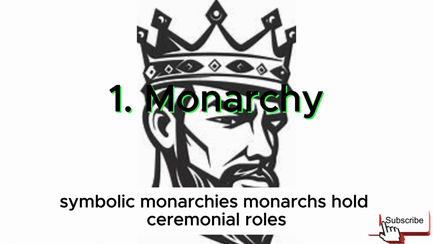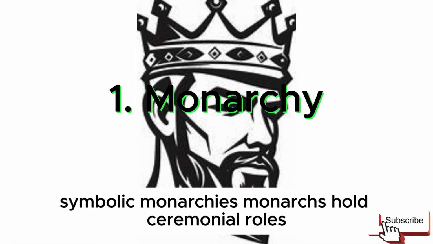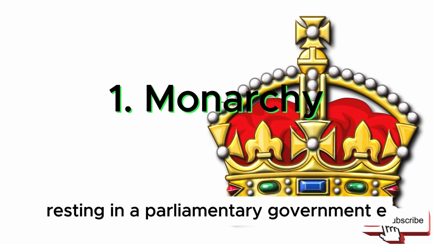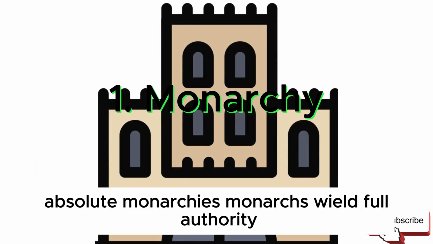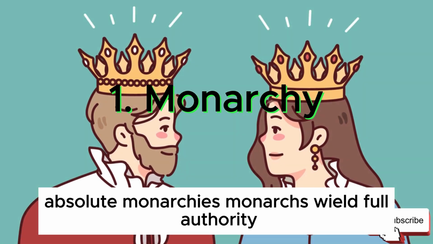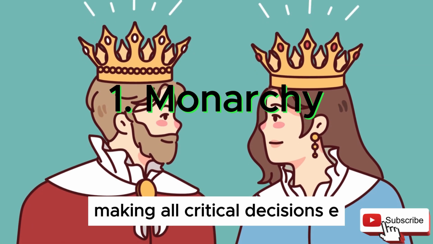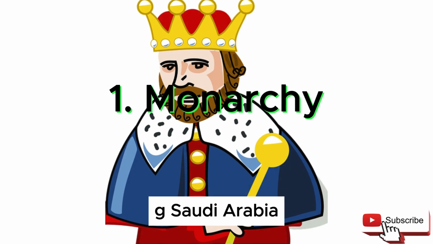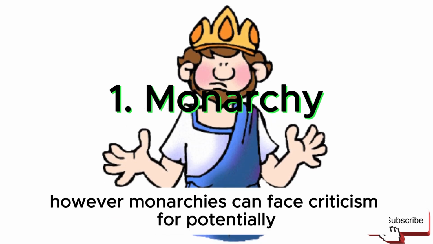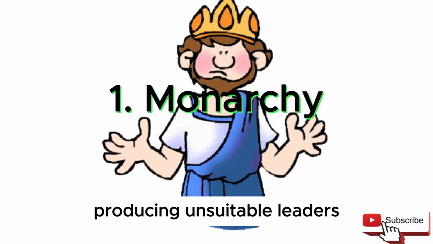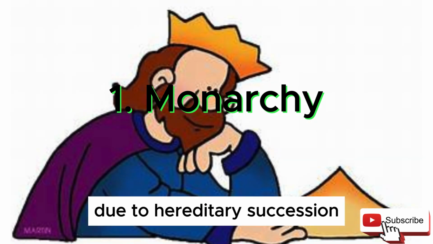Symbolic monarchies. Monarchs hold ceremonial roles, with real political power resting in a parliamentary government, e.g., the UK. Absolute monarchies. Monarchs wield full authority, making all critical decisions, e.g., Saudi Arabia. However, monarchies can face criticism for potentially producing unsuitable leaders due to hereditary succession.